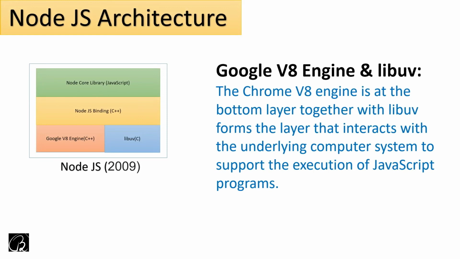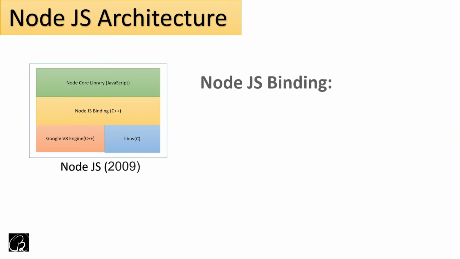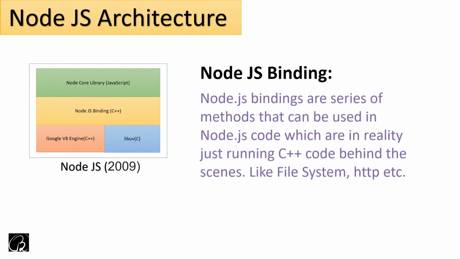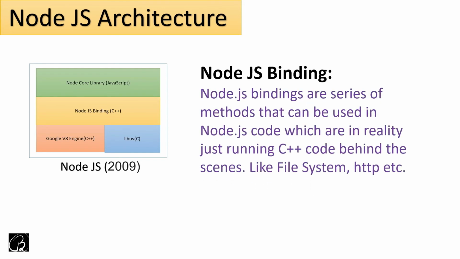So it forms the layer that interacts with the underlying computer system to support the execution of JavaScript programs. Okay. And on top of it, we have something called Node.js binding. Node.js bindings are a series of methods that can be used in Node.js code, which are in reality just running C++ code behind the scenes. Let me give you one example, like HTTP, file system, and so on. Like reading a file from disk, right? So C++ knows how to do it. So behind the scenes, C++ is what is doing all this.